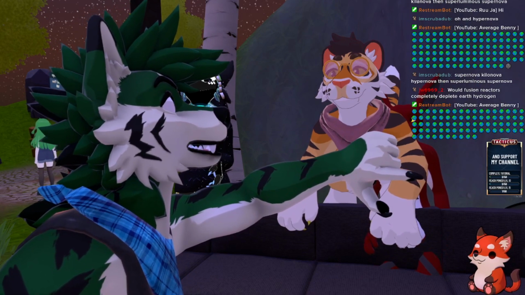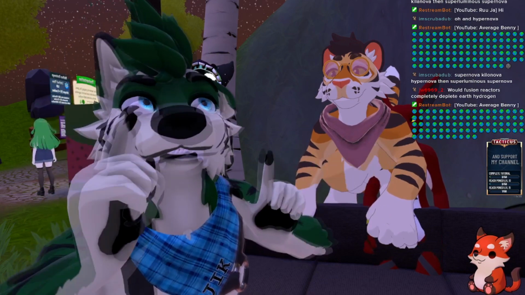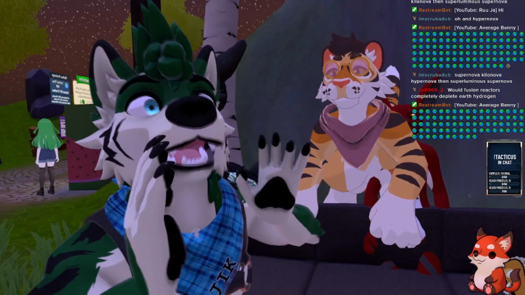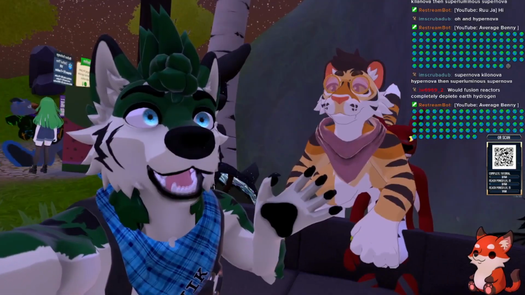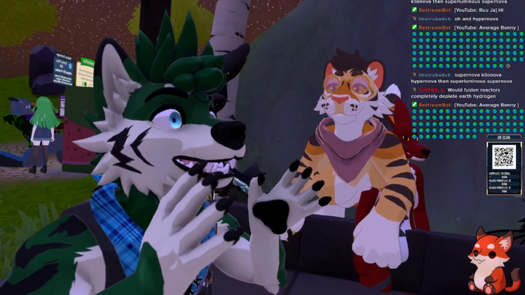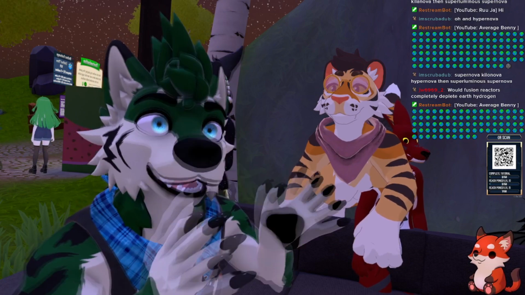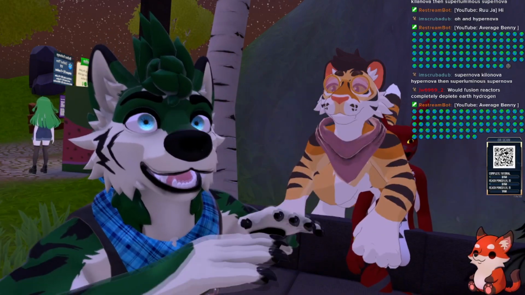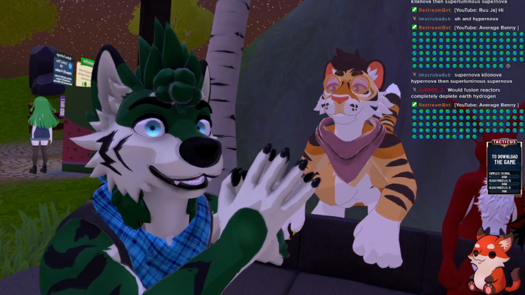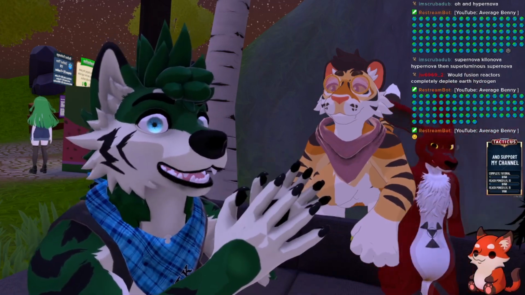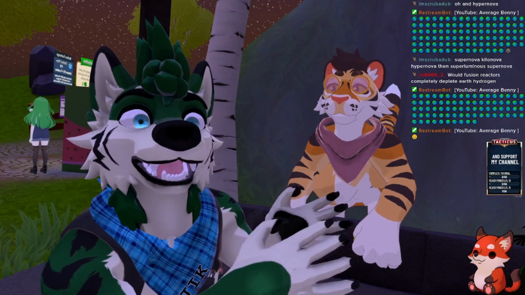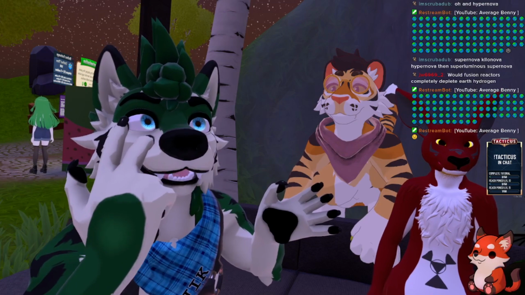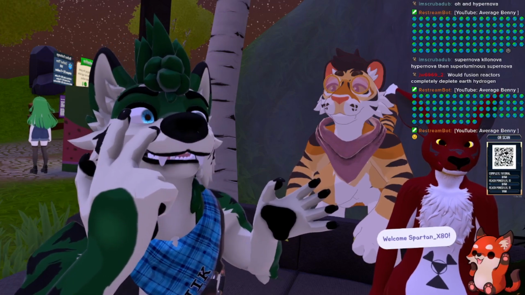We got a really good question from the chat. It says, would fusion reactors completely deplete Earth's hydrogen? No. So you can't fuse normal hydrogen, okay? You can fuse deuterium, which is a neutron-infused hydrogen. On Earth, 99.999% of all hydrogen is just normal hydrogen, hydrogen-1, okay? But deuterium is hydrogen-2.